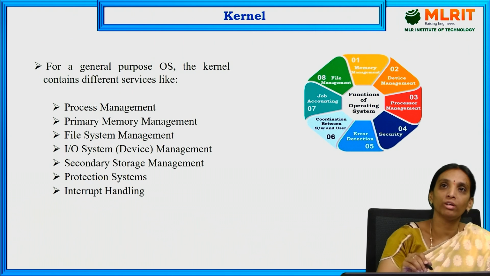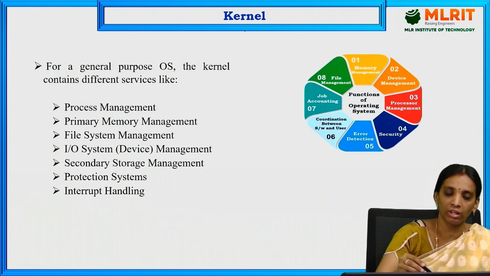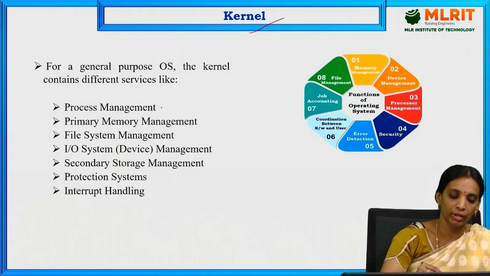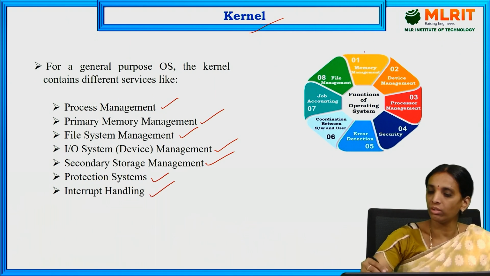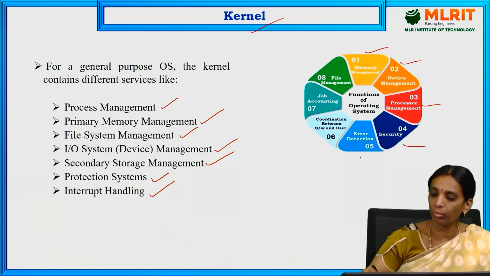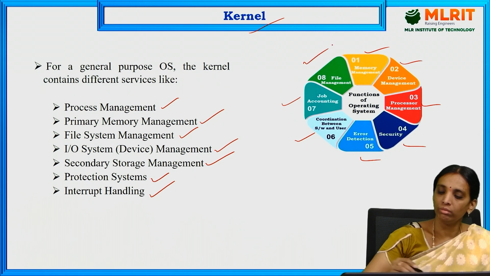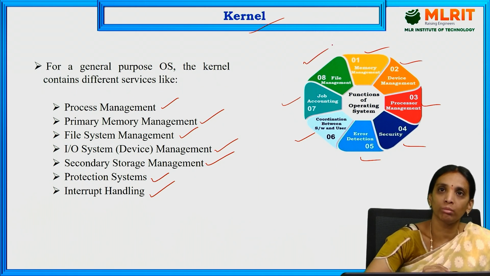Next, what are the different functions provided by the kernel? Here the kernel can be used for providing process management, primary memory management, file system management, I/O system management, secondary memory management, protection systems and interrupt handling. So these are all the functions which are developed by the kernel to operate the operating system properly.